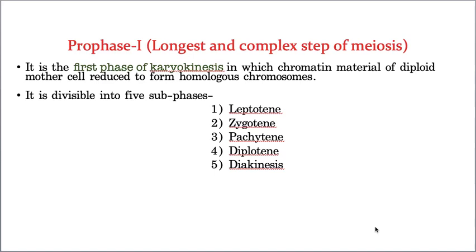the first one is prophase 1, which is the longest and a very complex step of the complete meiosis. That means in the whole meiosis process, the toughest and the longest phase is prophase 1. As it is the longest phase, that is the reason why it is again divided into leptotene, zygotene, pachytene, diplotene and diakinesis. Now let us go step by step.